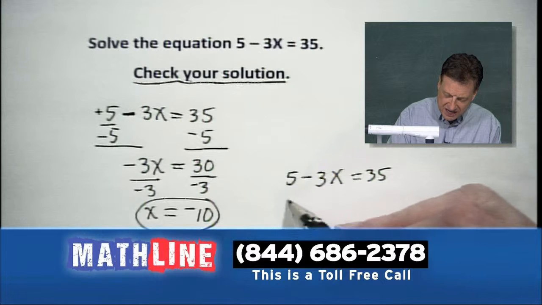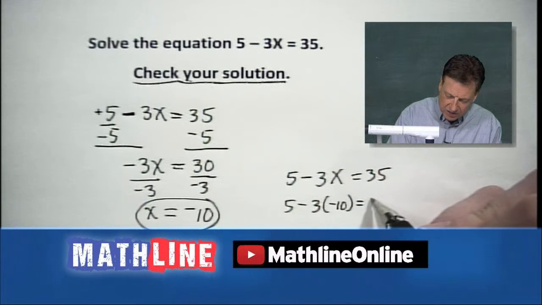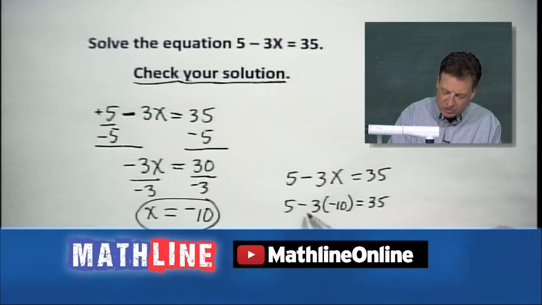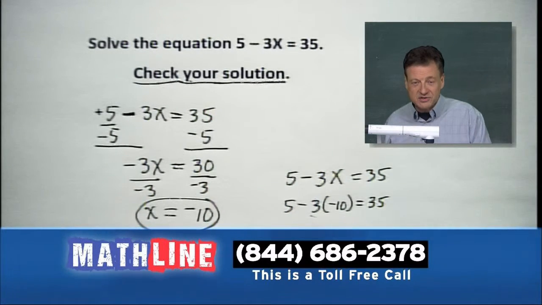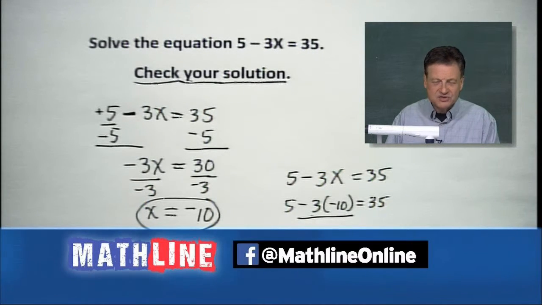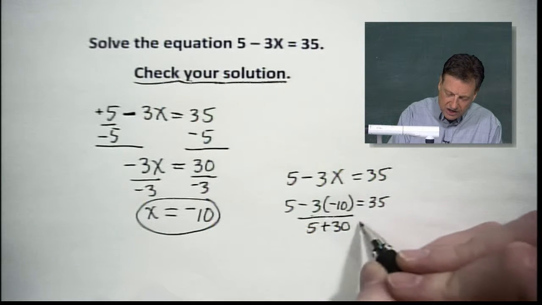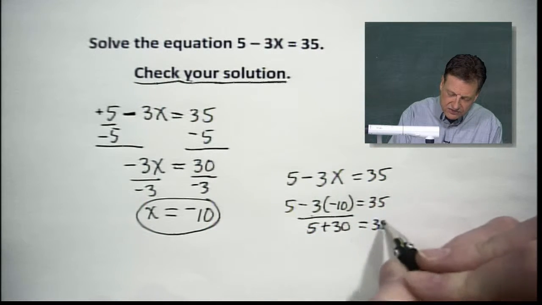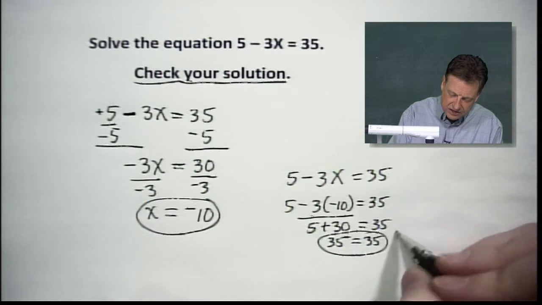So put that negative 10 in there, 3 times negative 10, equaling 35. What happens when you multiply first, right? Do not do 5 minus 3 first. Multiply. That's what goes first. My Dear Aunt Sally tells us to do that, and that's how we check. We're going to have 5 plus our 30, and I believe that's going to give us 35. It does, and life is good.